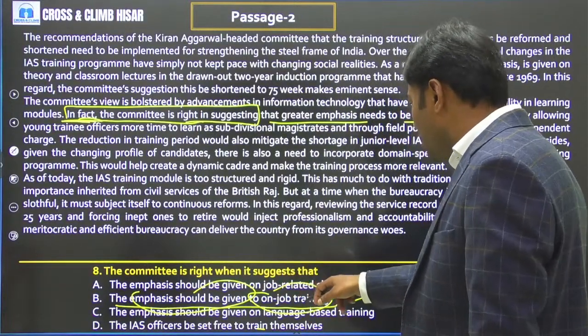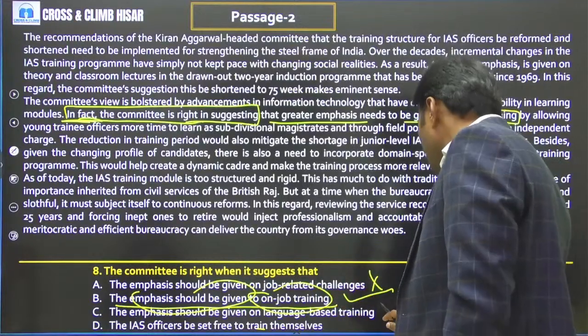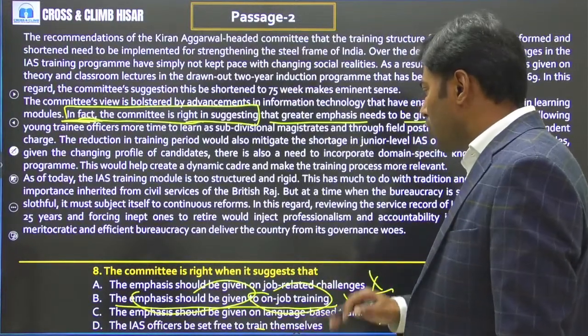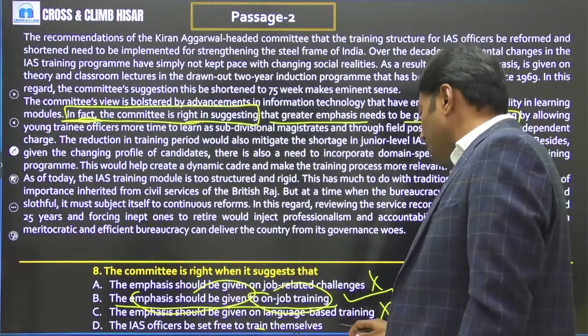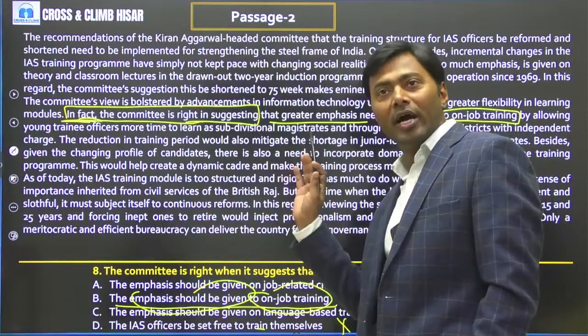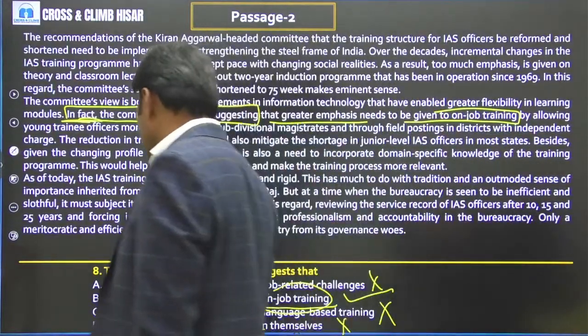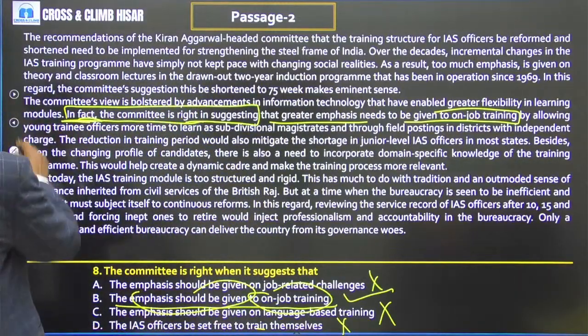The emphasis should be given on language based training. कट. The IAS officers be set free to train themselves. हाँ, फ्री कर दो भैया, अपने आप ट्रेनिंग लेकर के लोग आए, राइट? तो the logical answer is option B.